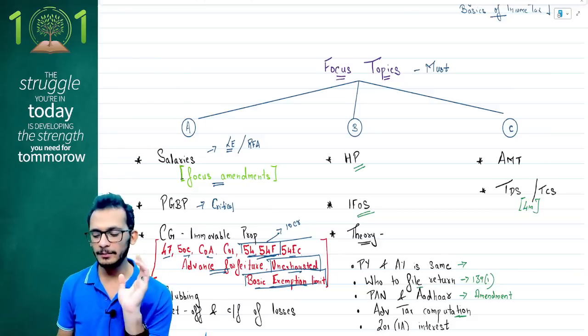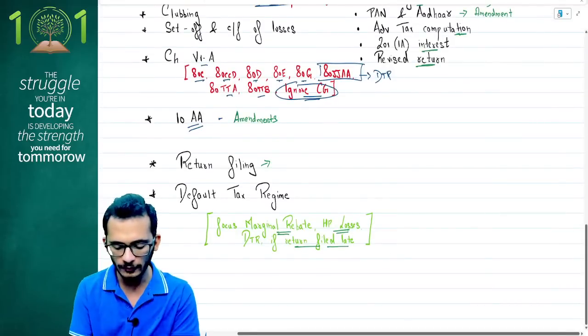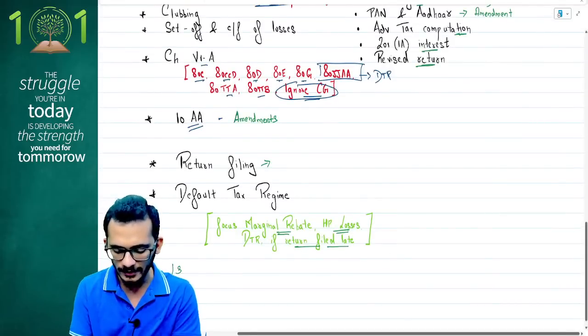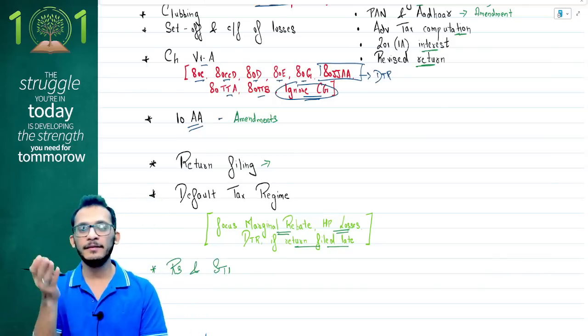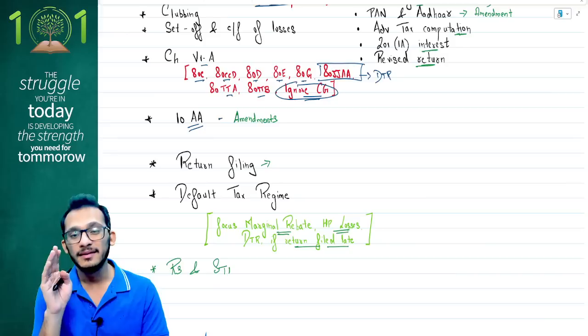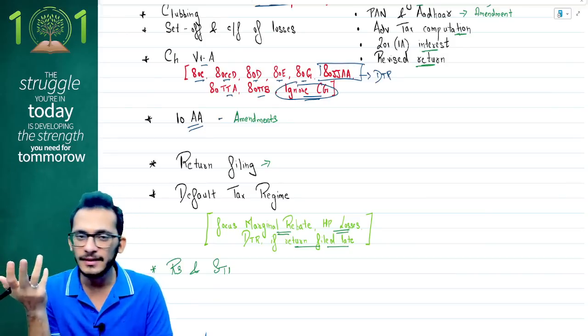Yes. Now, one chapter which I probably have missed out here, and have not added because I assumed you would already know and don't have to worry about, is residential status and scope of total income. It's a chapter that gets 6 marks, but it will only have relevance if you are going to answer TDS. If you're not going to answer TDS, this chapter has no relevance.